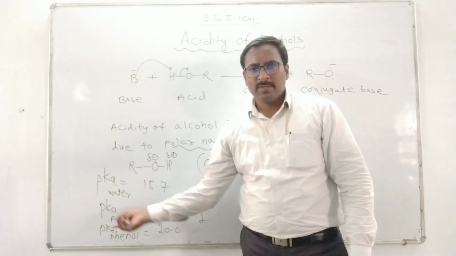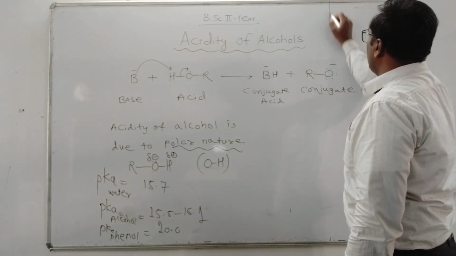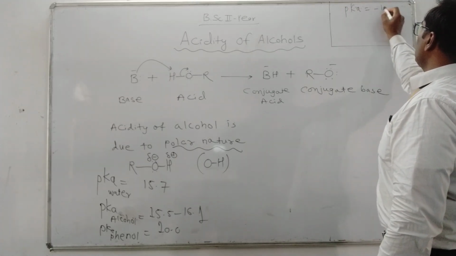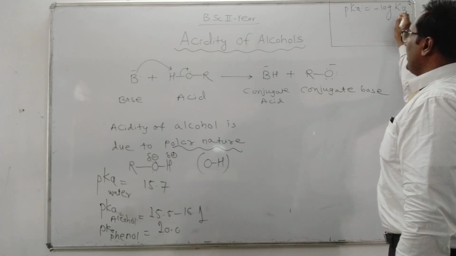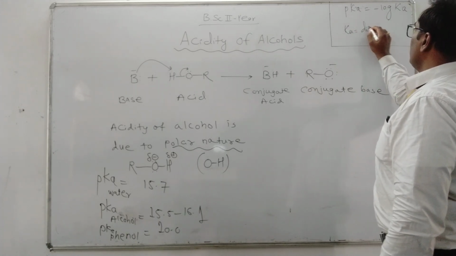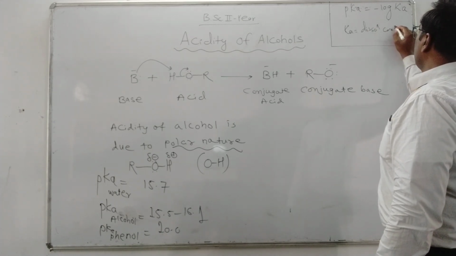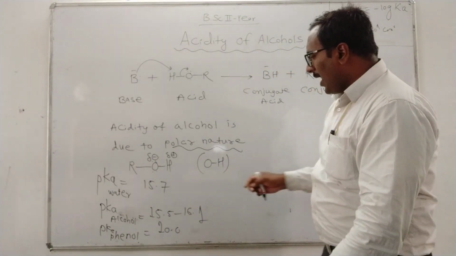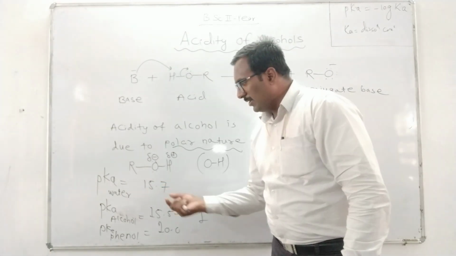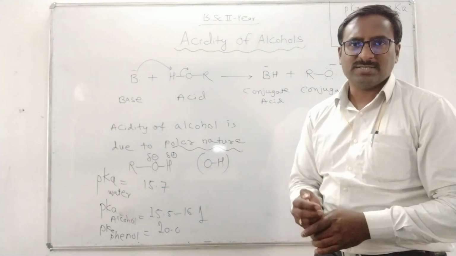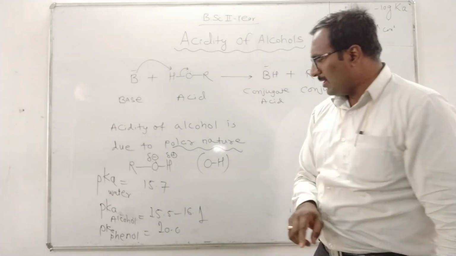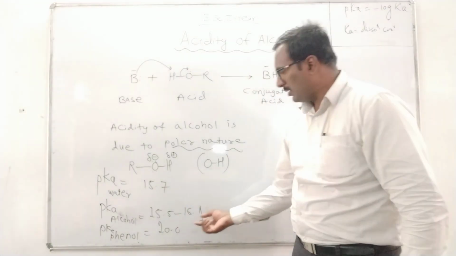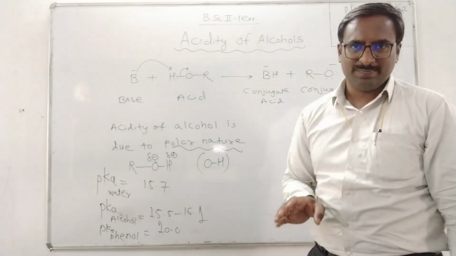So what is this pKa? pKa is nothing but, okay, I will write here in the box. What is pKa? pKa is equal to minus log of Ka. Now what is Ka? Ka is nothing but dissociation constant, isn't it? Higher the pKa value, lesser will be the acidity. This is the relation. In this case, alcohol has greater pKa value, 15.5, it is the value of methanol.